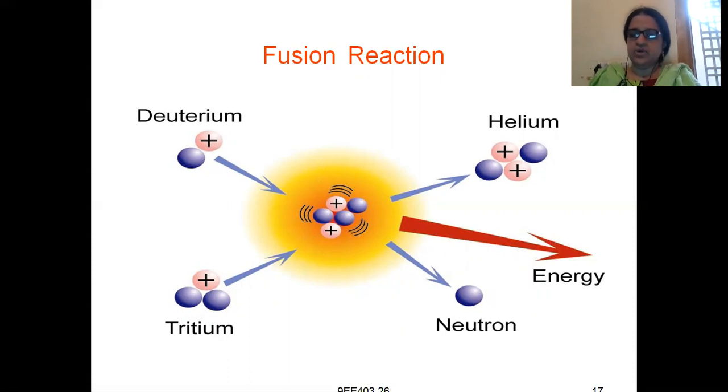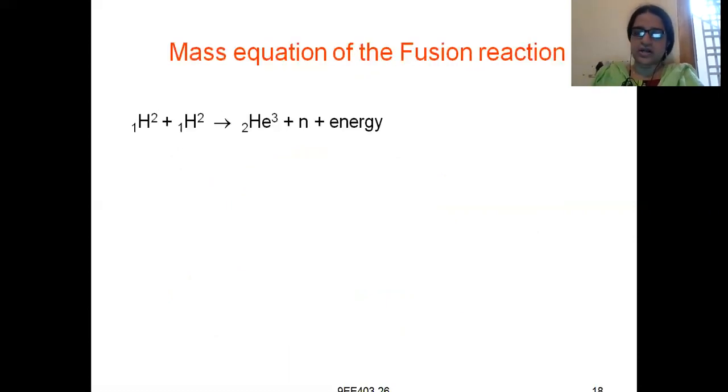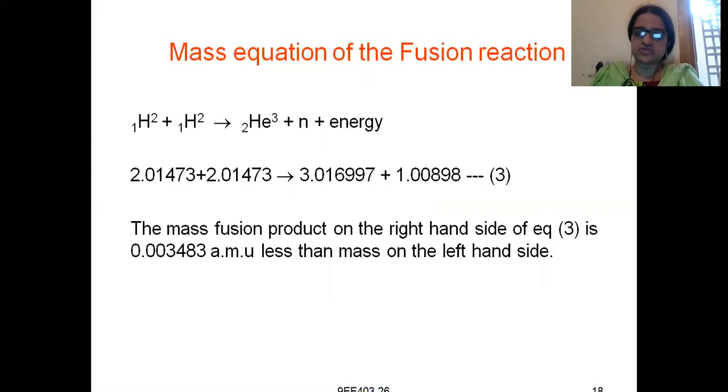After fusing, they form a larger nucleus, which is our helium atom, and along with this one neutron is also released. The fusion reaction is also associated with the liberation of heat energy. Observe that on the right hand side, with the red arrow mark, energy is also given, meaning energy is released or liberated during the nuclear fusion reaction.